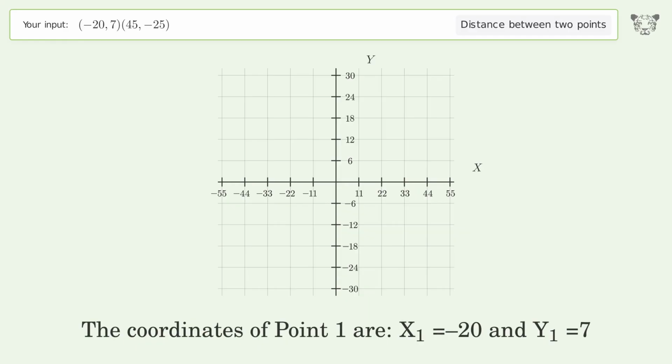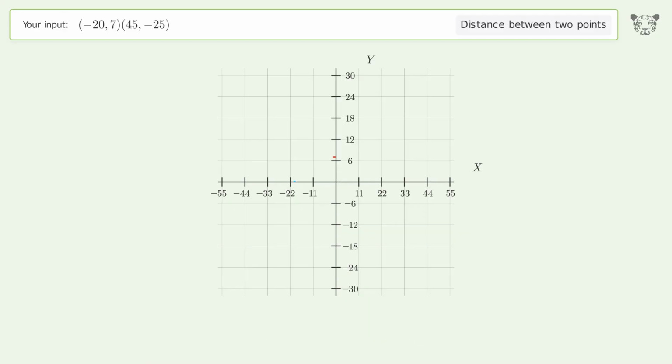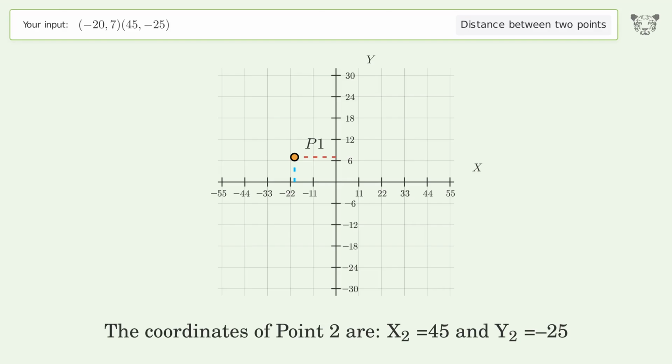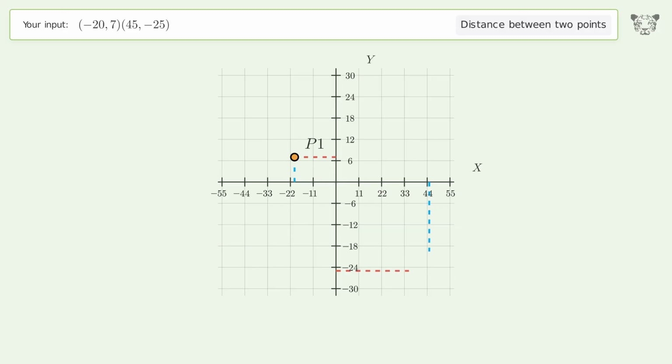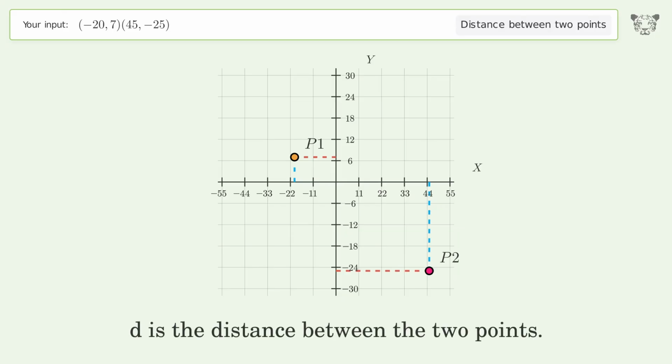The coordinates of point 1 are x1 equals -20 and y1 equals 7. The coordinates of point 2 are x2 equals 45 and y2 equals -25. D is the distance between the 2 points.